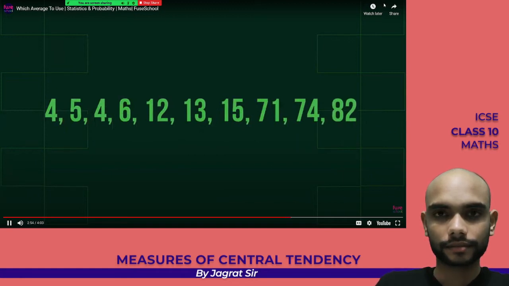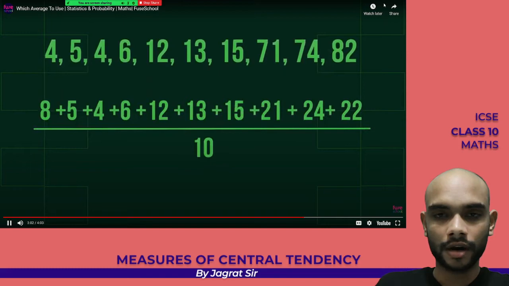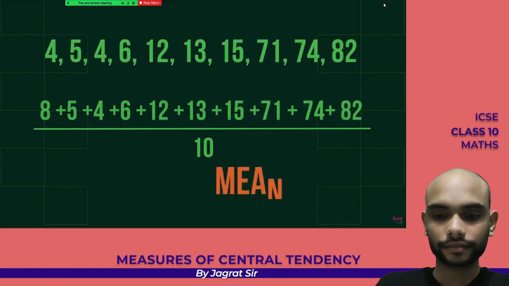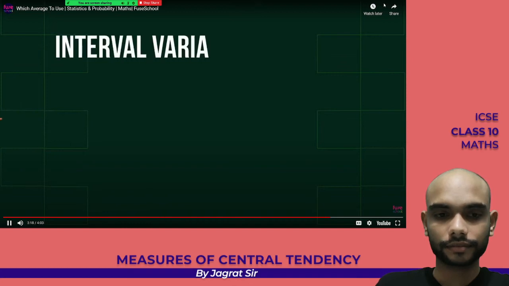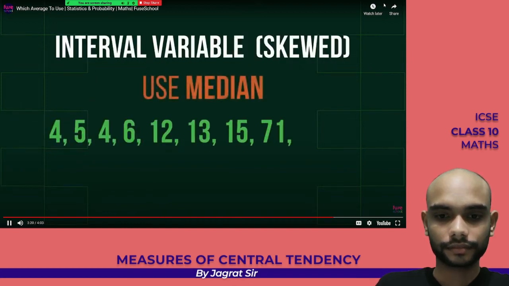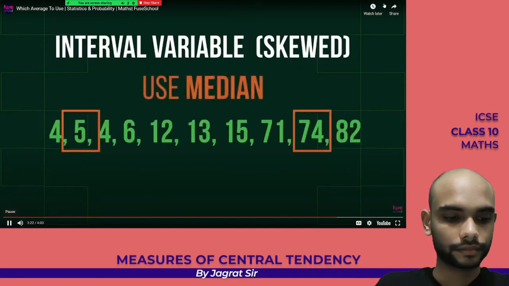Imagine that in the previous example, the ages of adults were 71, 74, and 82, not 21, 24, and 22, so much older. If we count the new average now, we get 29, not 13, as the first time. This situation is almost the same as the previous, but our mean has changed so much. That's why, if our set is skewed, it's better to use the median instead of the mean.